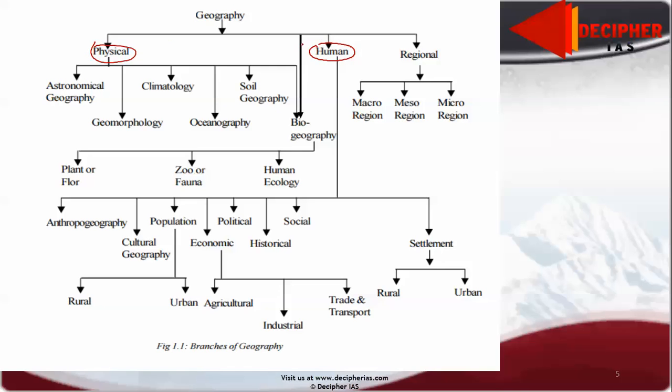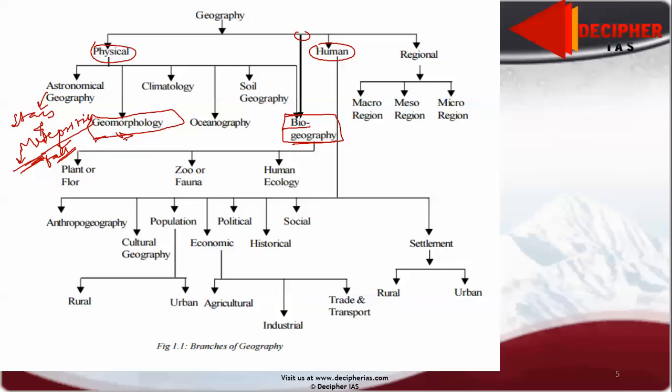But sometimes we classify one more subdivision in it, that is biogeography. It is just the interaction of bio and geography. Now moving forward, physical is divided into astronomical. Here we study stars and meteorites. Meteors are those which completely burn up so that they have no trace left when they are about to reach the earth. But meteorites fall on earth. They are also burnt, but they fall. They are still left. The matter is still left. It has not evaporated.